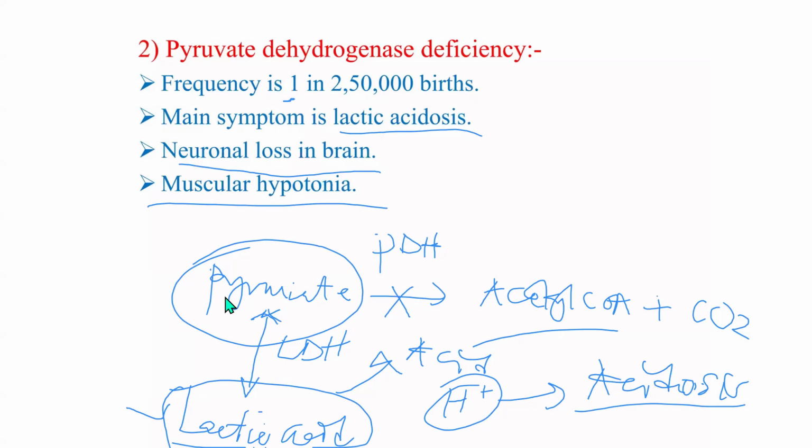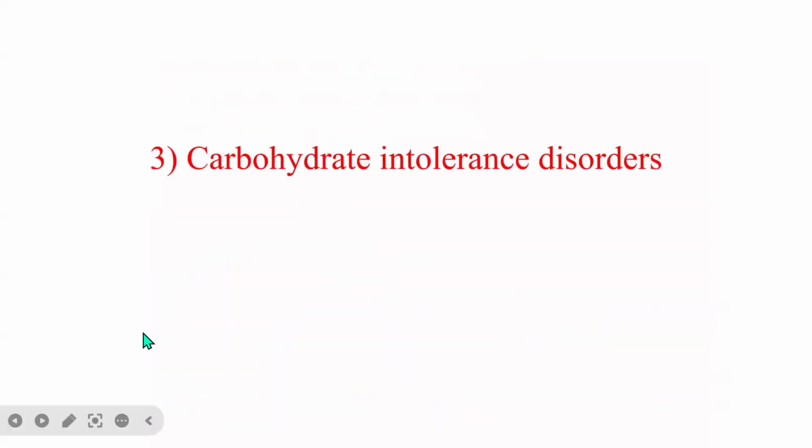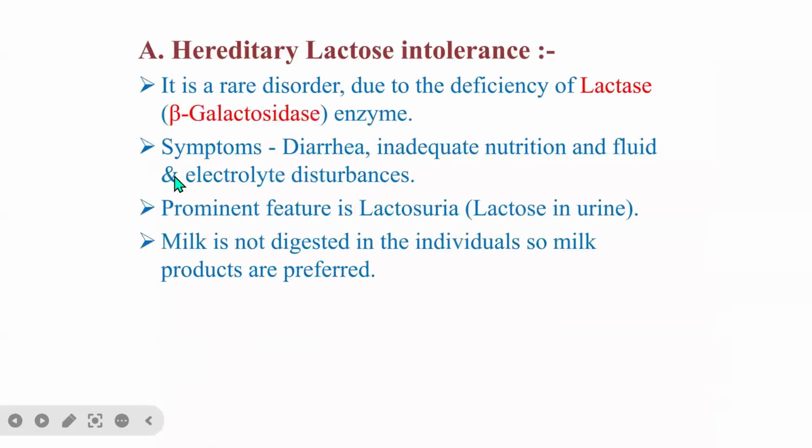The next thing we are going to look at is carbohydrate intolerance disorders. Let's start with hereditary lactose intolerance. This is a rare disorder due to deficiency of the enzyme lactase, or beta-galactosidase. Of course, remember that